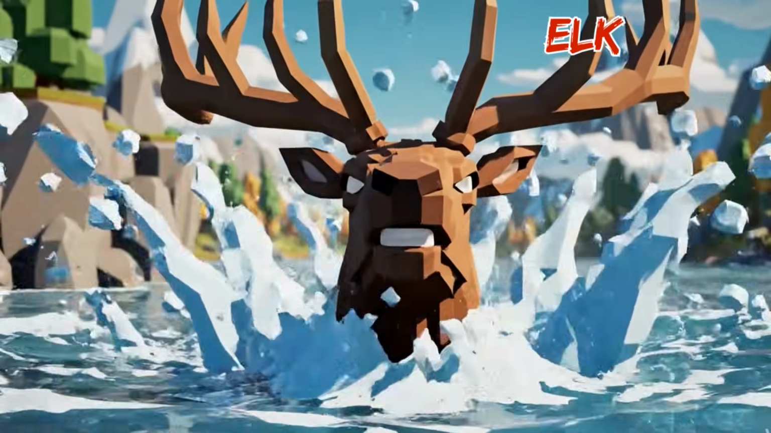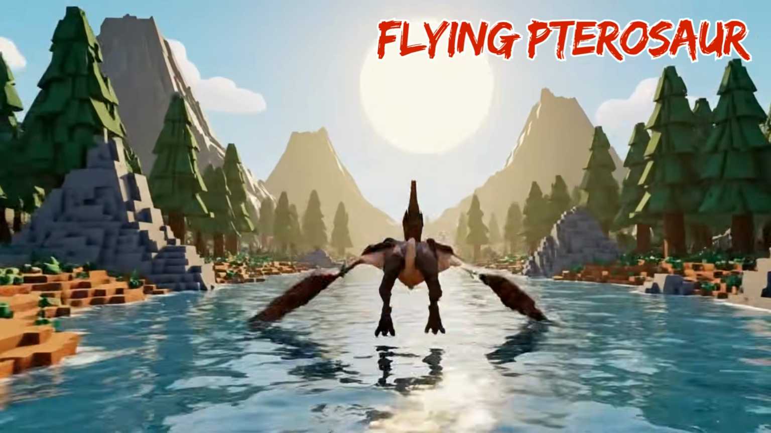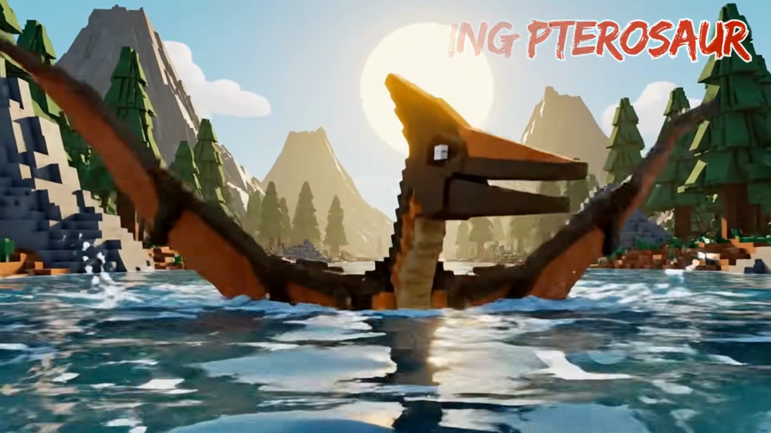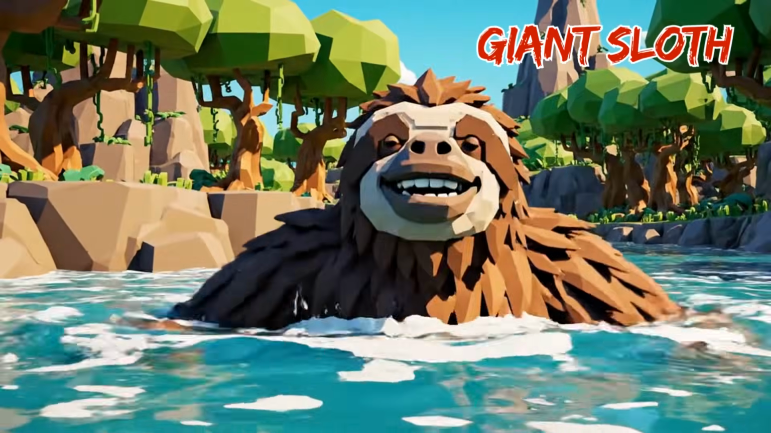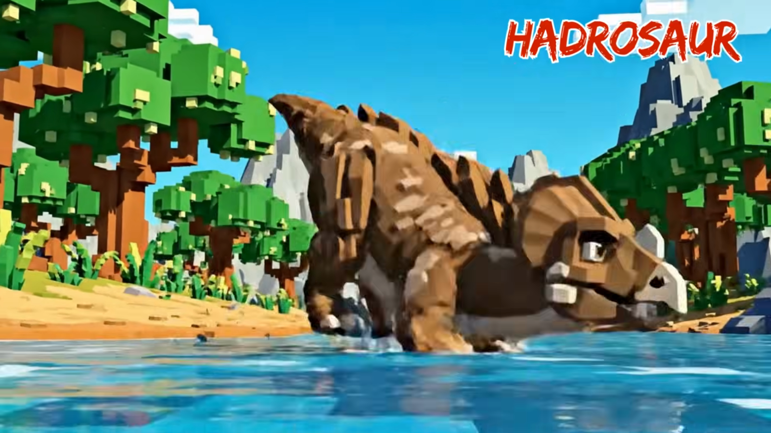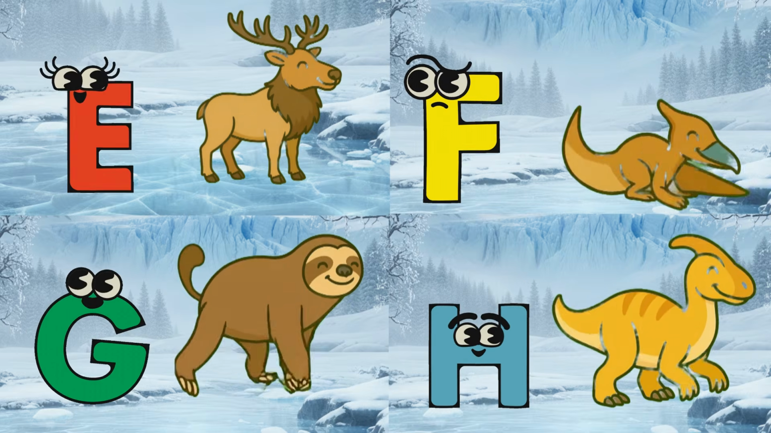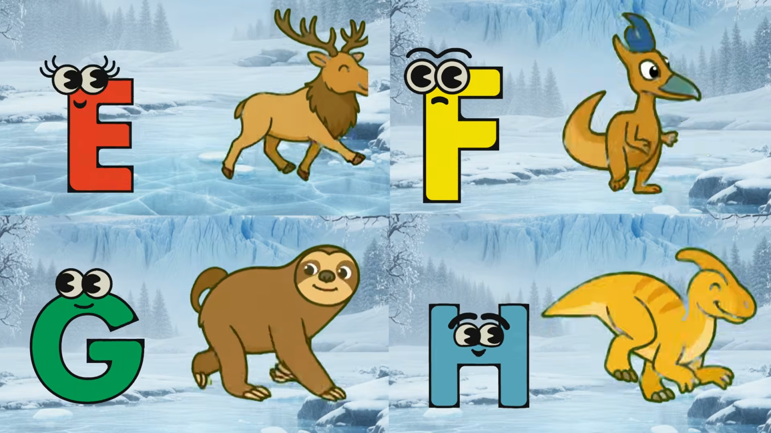E is for elk, clash. F is for flying pterosaur, screech. G is for giant sloth, munch. H is for hadrosaur, honk. E, F, G, H, prehistoric safari animals.